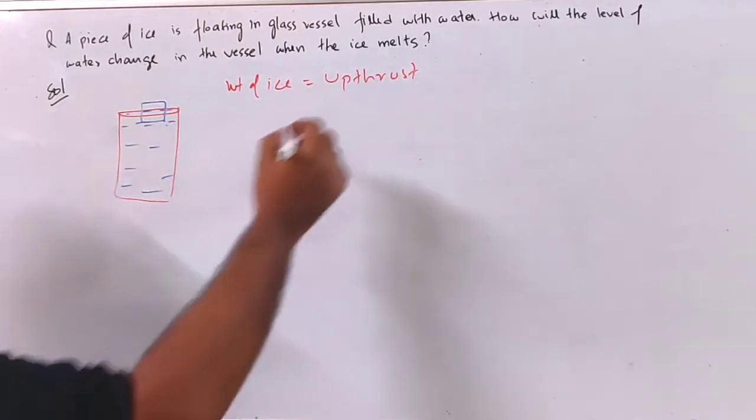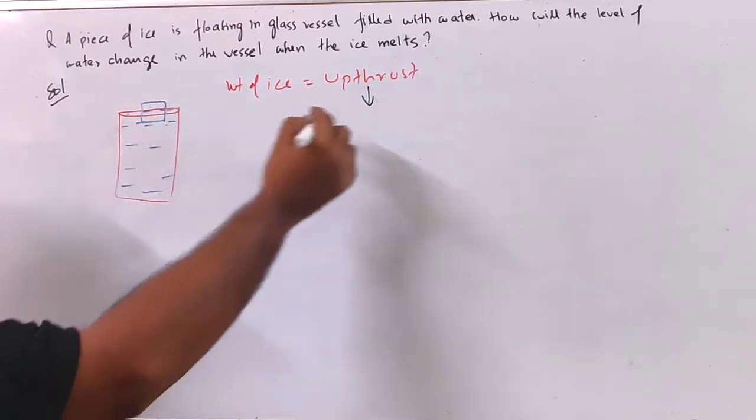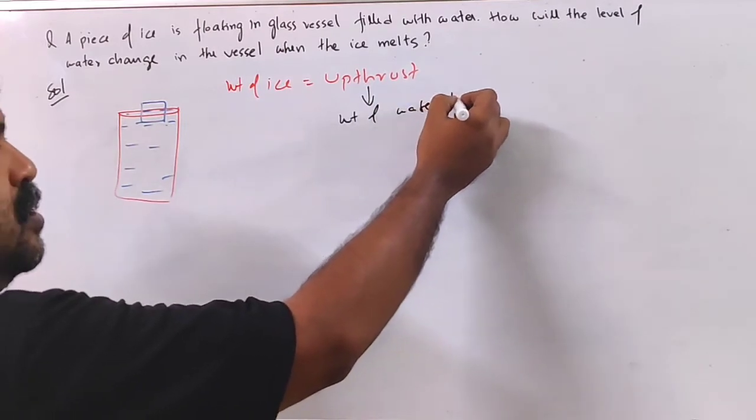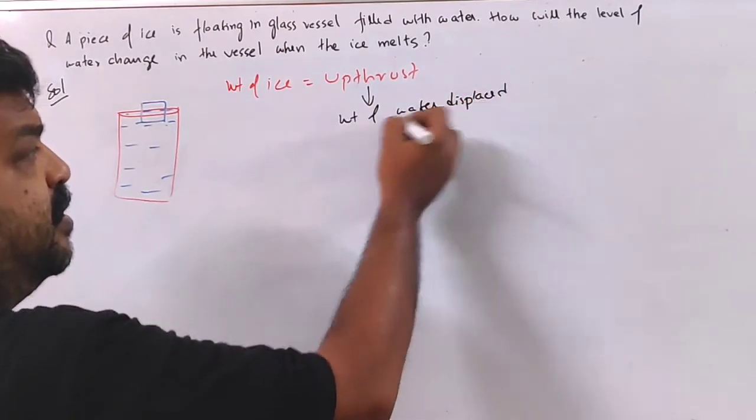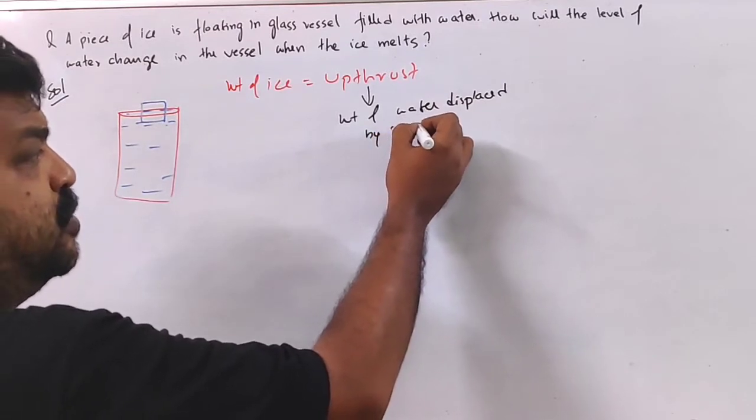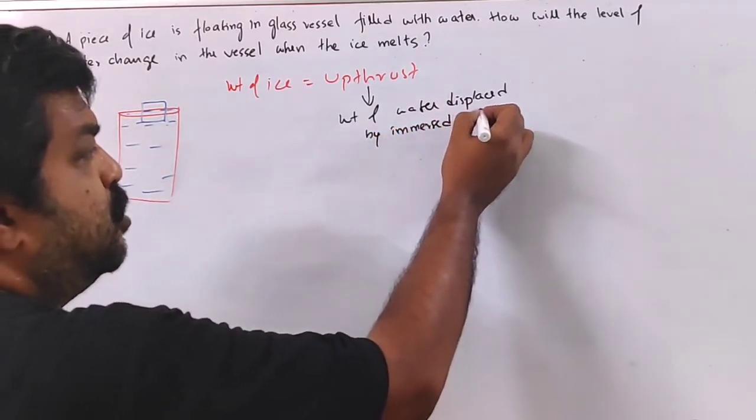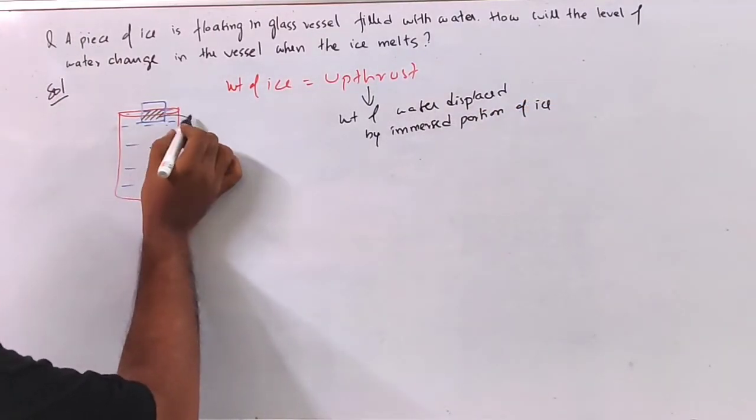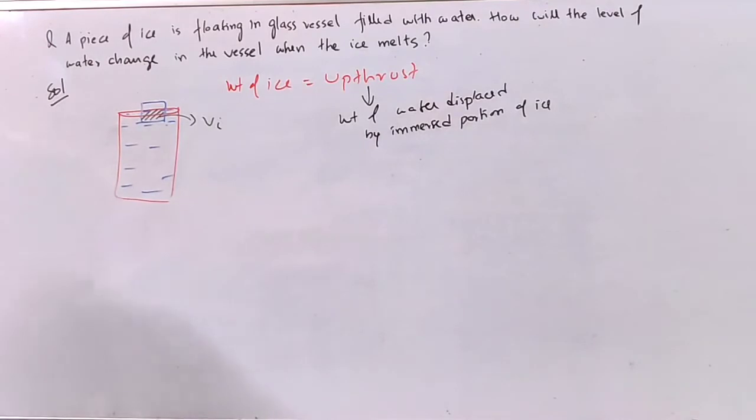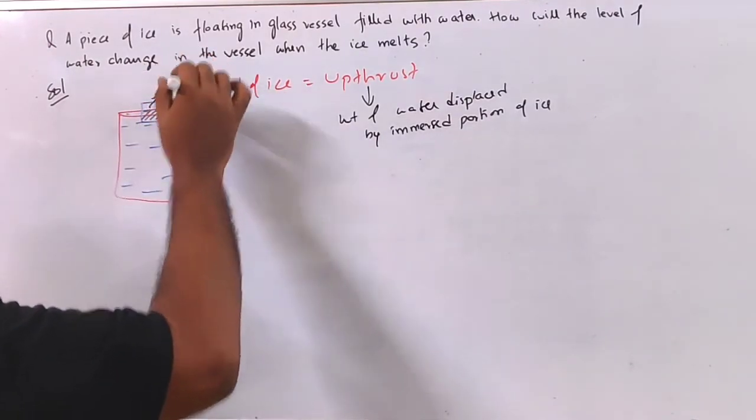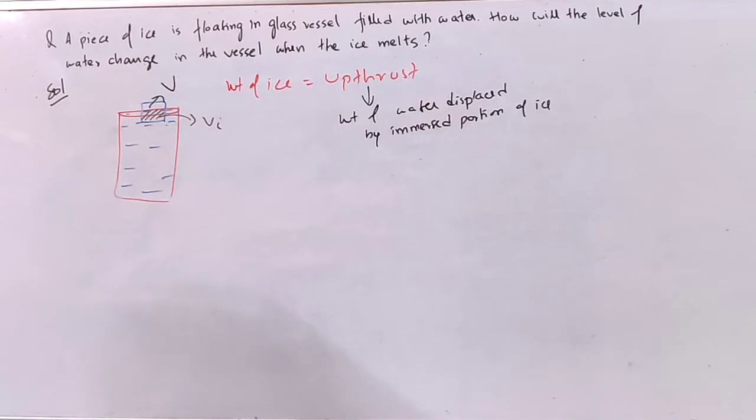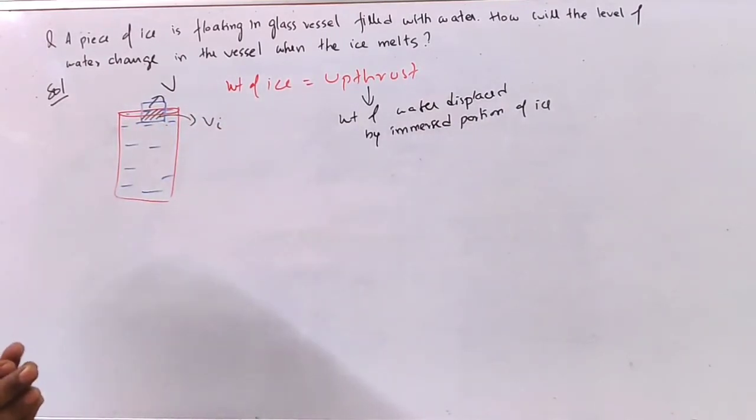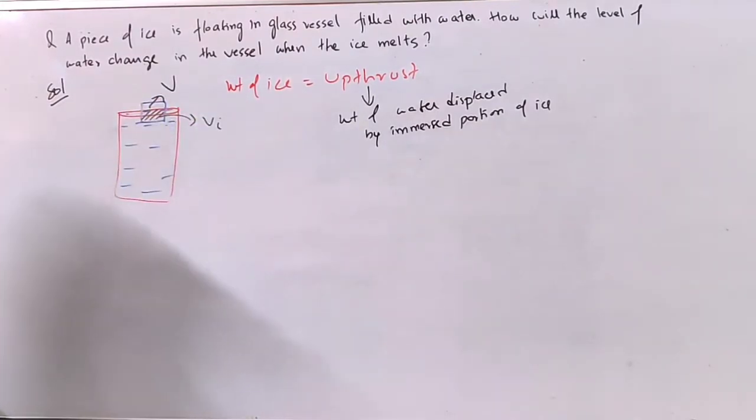Now this upthrust will be due to the weight of water displaced by the immersed portion of ice. Suppose only this part is immersed, so this is the immersed volume Vi, and the total volume is V. So if Vi is the immersed volume of ice, that means Vi volume of water is displaced.